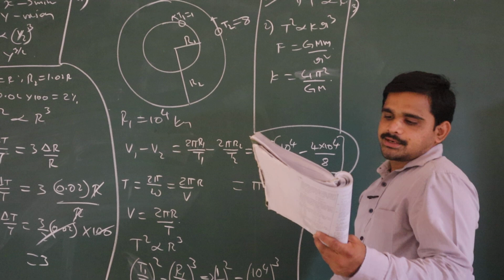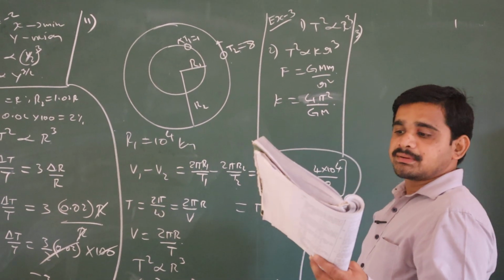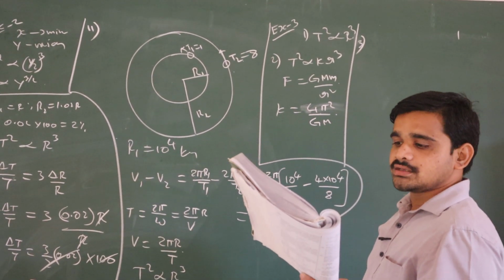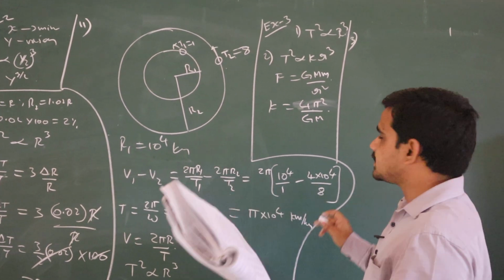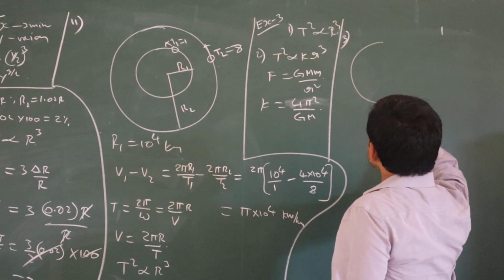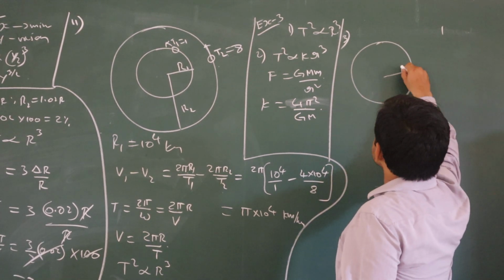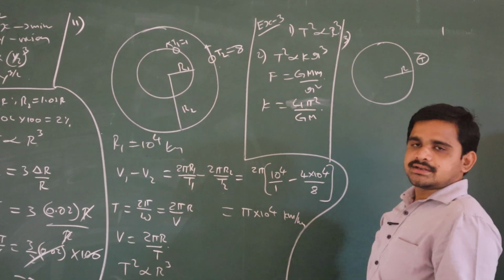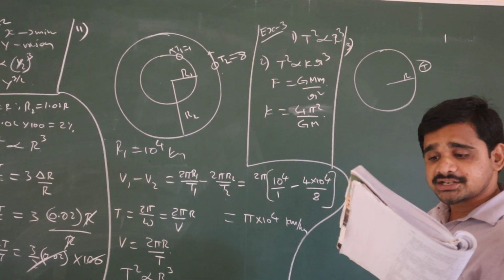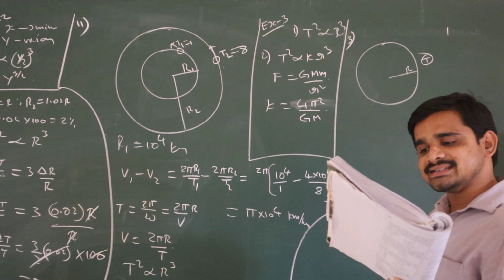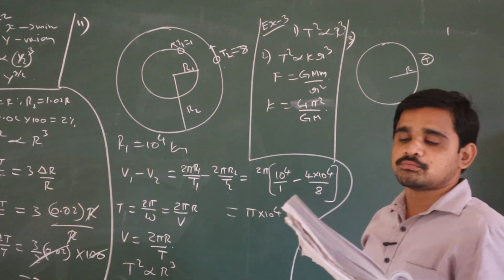If you check the third one, imagine a light particle is revolving around a very massive star in a circular orbit of radius r with a time period T. A satellite is revolving in a radius of r with a time period T. If the gravitational force of attraction between the star and the planet is proportional to r power minus n,